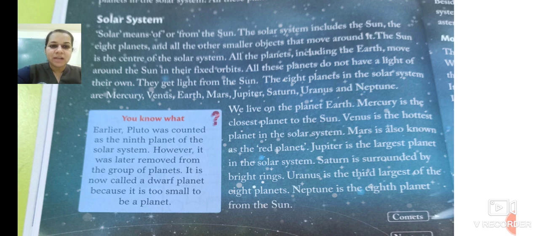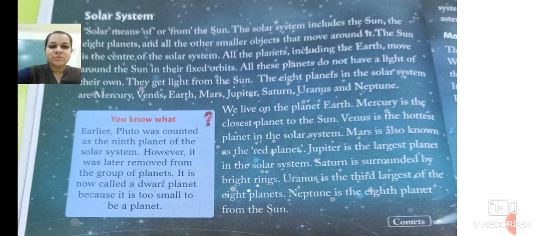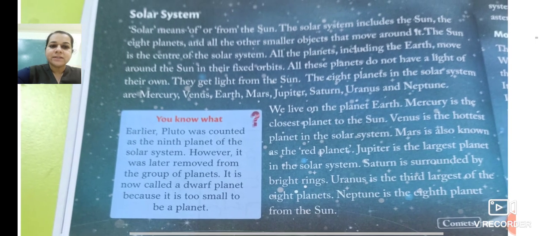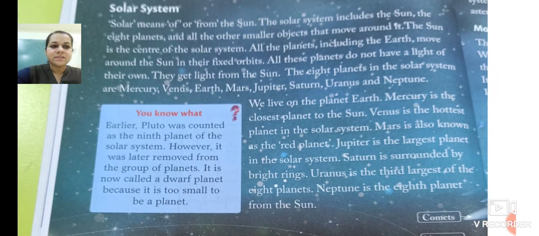But on other planets there is no light. Earth also doesn't have light of its own, but human beings have created electricity, so human beings can also see at night. If there is no electricity, we cannot see anything at night.